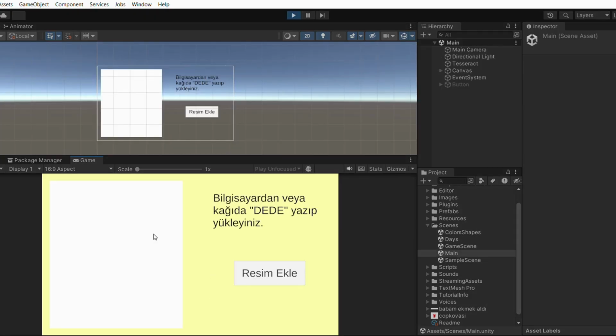This is our text recognition application, in which the user is asked to write the specified words on a piece of paper and upload it to the application, and the accuracy rate of the writing is measured.